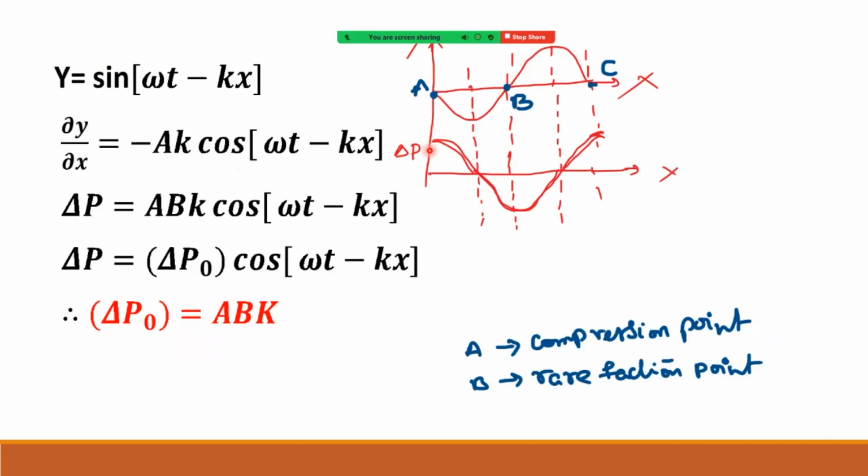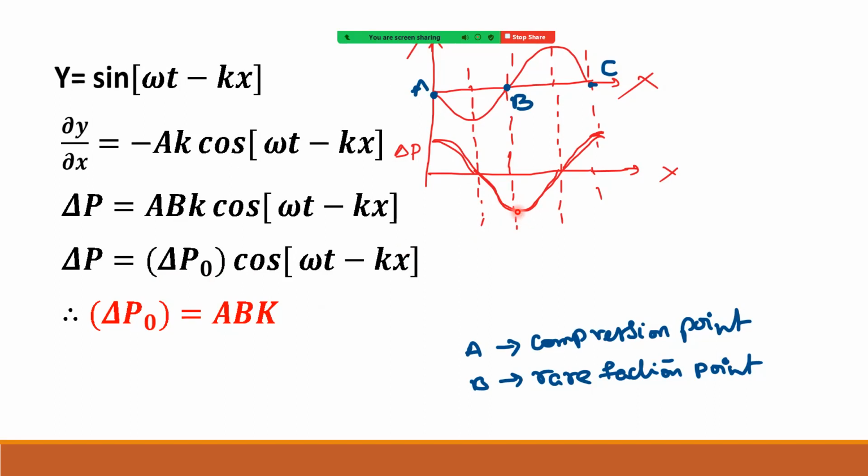And if you see carefully at this point, slope is 0. Slope 0 means there is no pressure change, so delta P is 0. At this point, if they ask what is the pressure, it is the pressure of the atmosphere. And at point B, slope is maximum. When slope is maximum, delta P is minimum, or you can say the change is minus delta P naught.